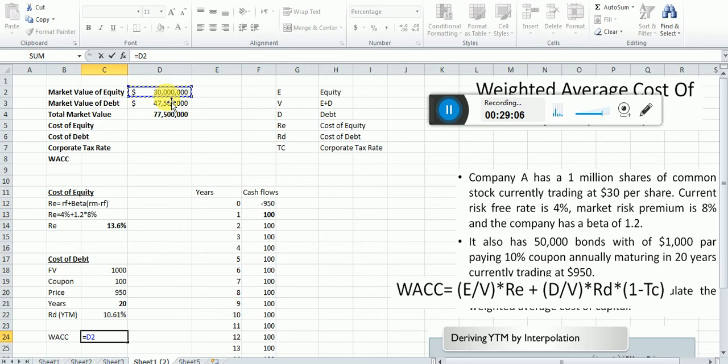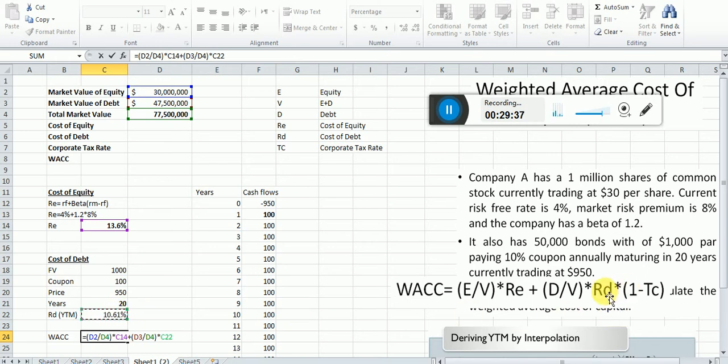Check in the bracket as it is here. E is 30 million, over V, which is the total value, multiplied by RE, which is the cost of equity we found, right? And plus then we start again with the bracket, we have the debt value, divided by the total market value, and then multiplied by RD, which is the cost of debt.